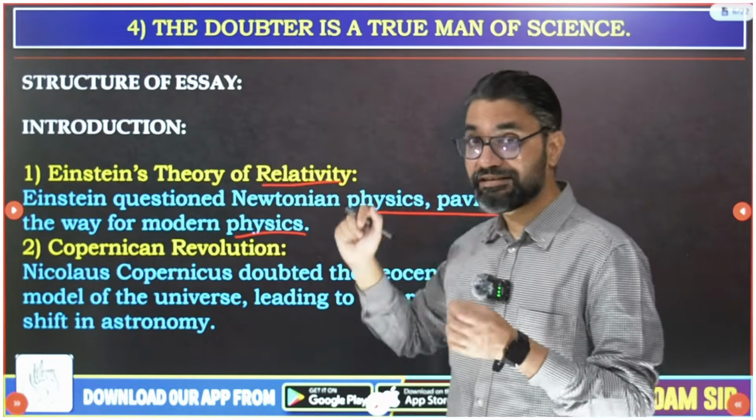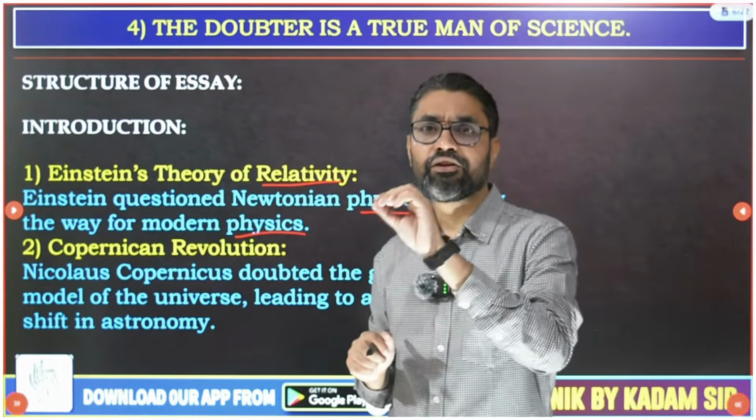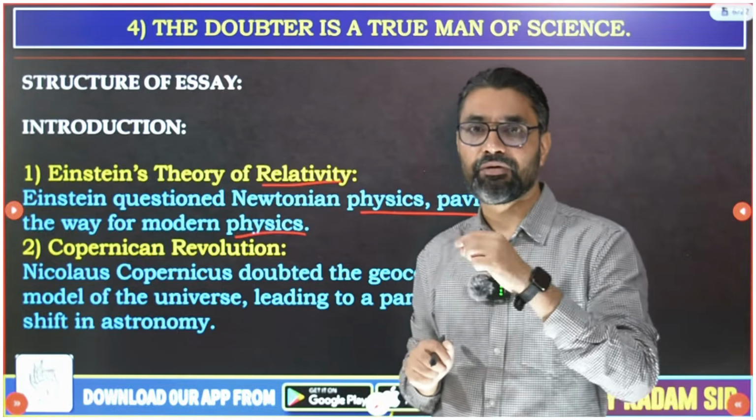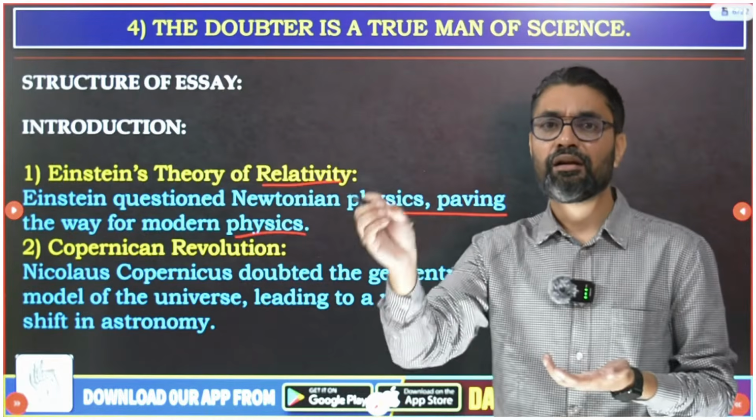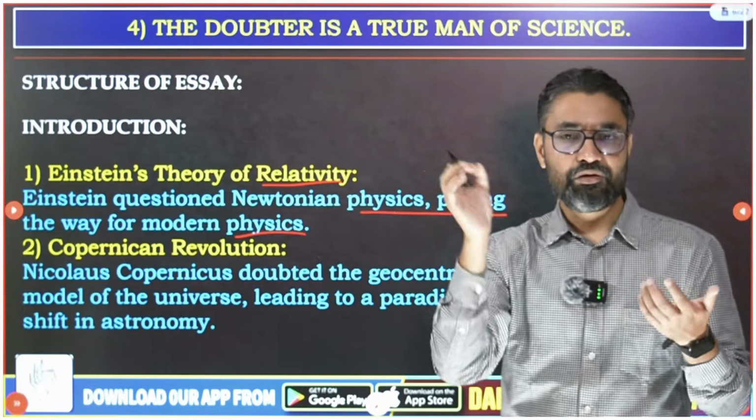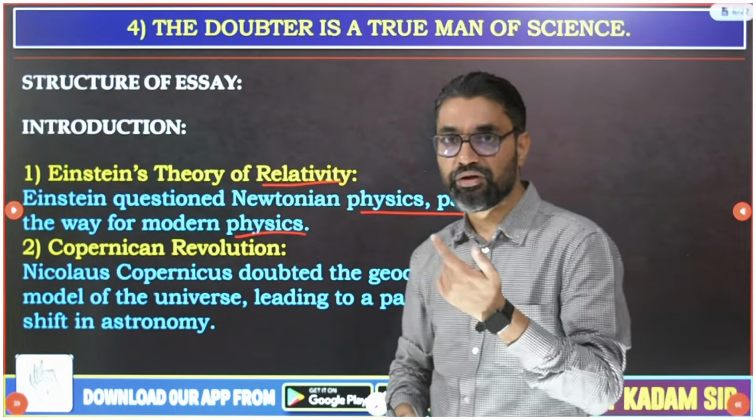Now the essay is about the scientific man, so the story in your introduction should be about a scientific man. Don't write your own personal anecdote, how you questioned something and it led to your growth and progress. It might be correct but may not be suitable.